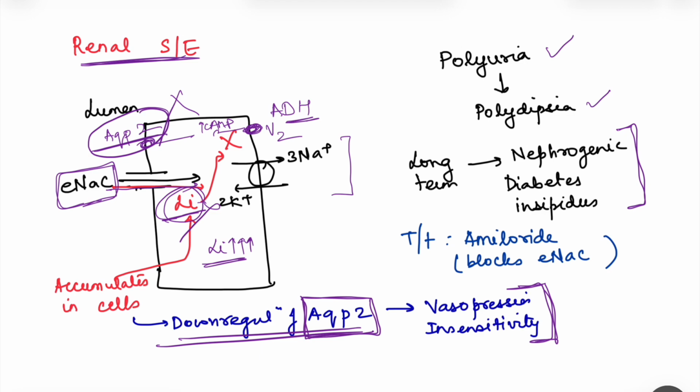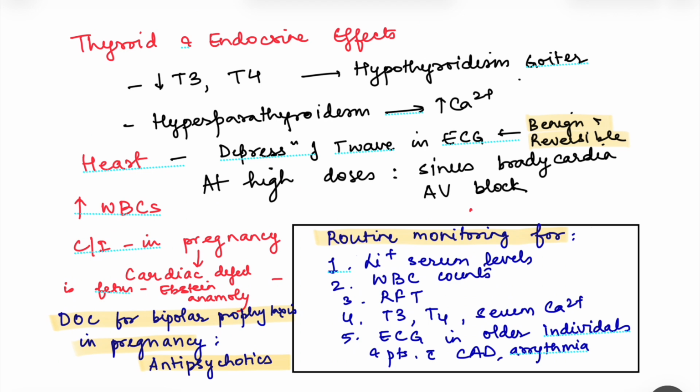And what is the treatment? Give amiloride. Amiloride is a diuretic which blocks ENaC channels. So lithium absorption is not going to take place, and lithium accumulation in the cells is going to decrease, right? Then we have other side effects, that is the thyroid and endocrine effects. There is a decrease in T3, T4, so lithium can lead to hypothyroidism and goiter.